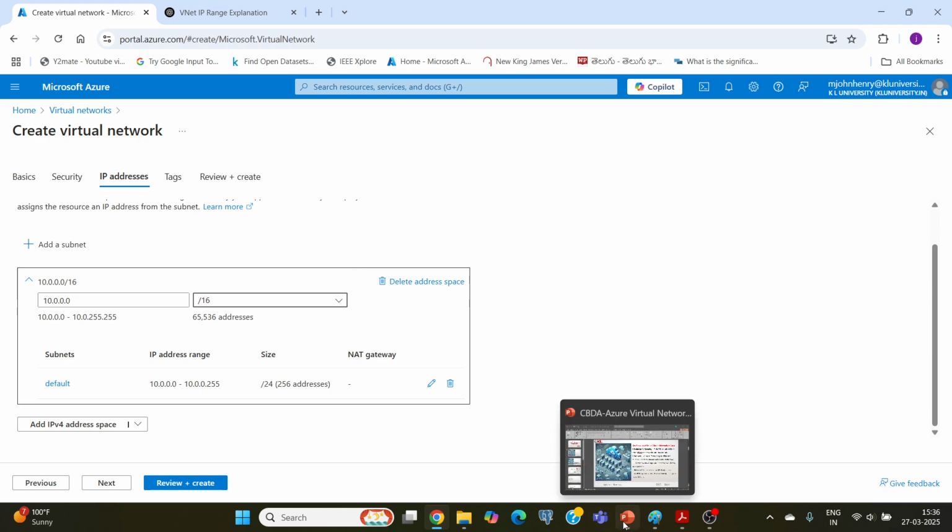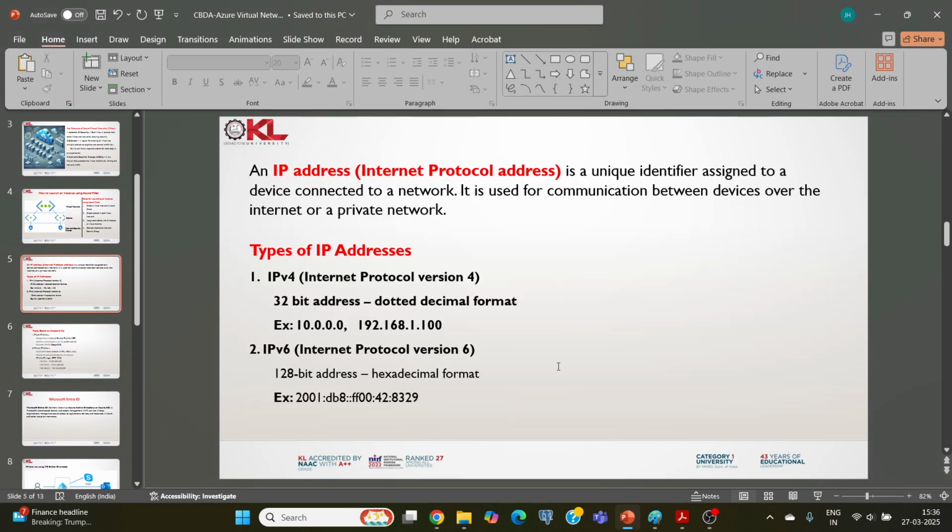We all know what an IP address is. It is a unique identifier assigned to each device in order to recognize it in a network, which is used for communication between devices over the internet or a private network like virtual networks. What are the types of IP addresses? There are two types: IPv4, Internet Protocol version 4, and version 6.